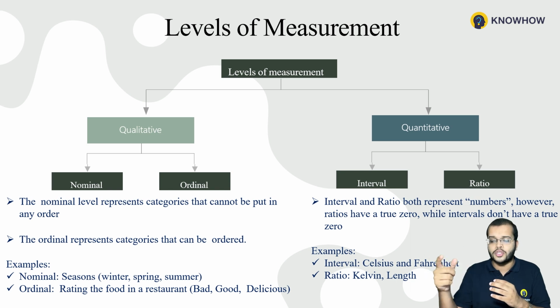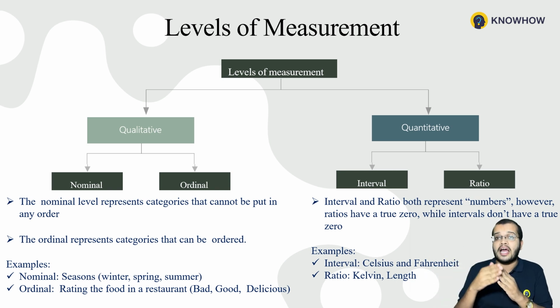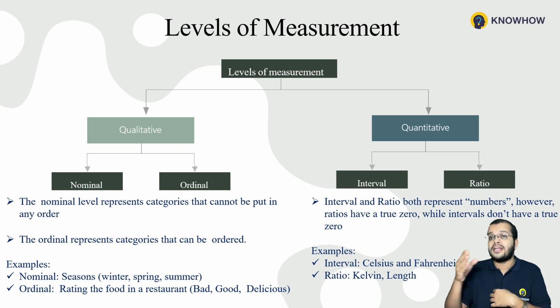We can relate it with the example of temperature. If I go with interval and ratio, we can consider Kelvin as ratio because it has a true zero. Now what exactly true zero is, I have given you the example of mangoes. If you have two apples and I have six apples, or two bananas and six bananas, or two balls and six balls, I have three times more, whatever it might be. So the ratio is related with the true zero.